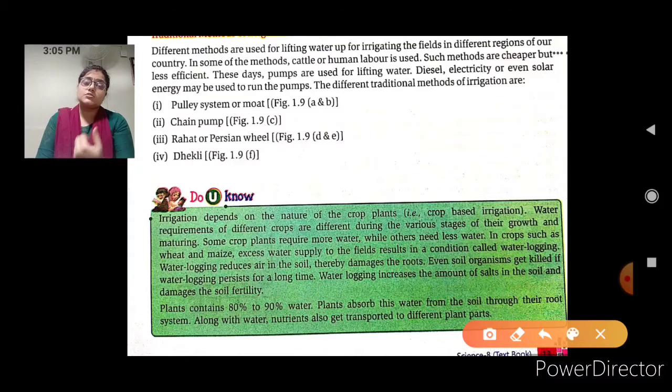If the roots are damaged, they do not take their proper growth, even they do not grow. Even soil organisms get killed if water logging persists for a long time, and water logging increases the amount of salts in the soil and damages the soil fertility also.